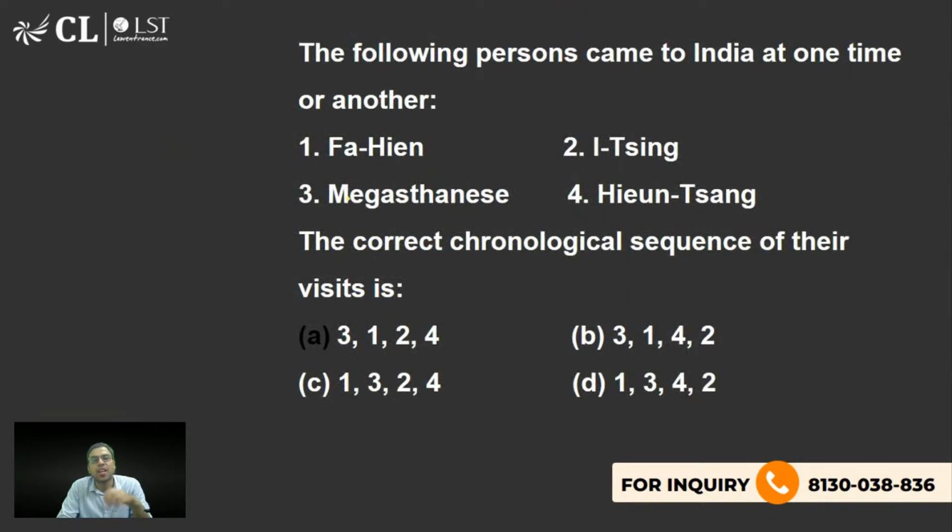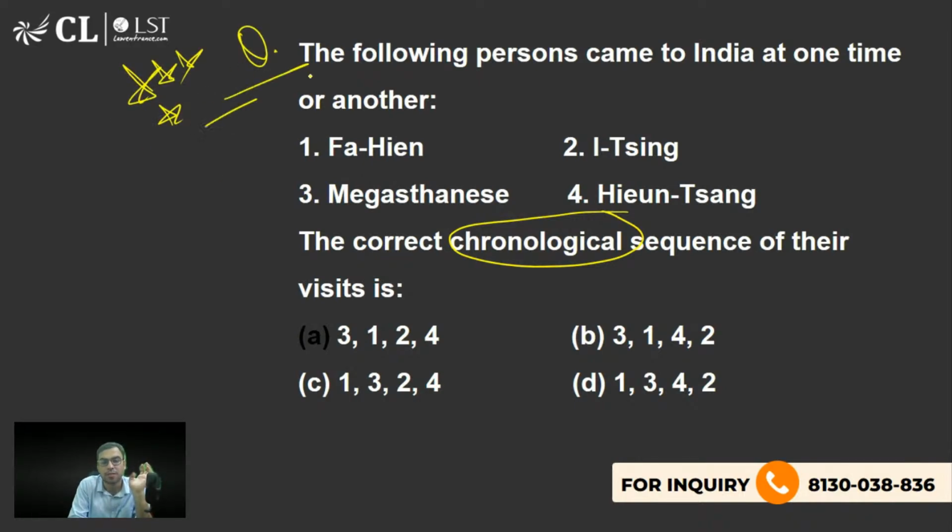The next one is about persons who came to India. Can you please tell me the chronological order of these 4 foreign travelers or foreign ambassadors who came to India? Two or three of these are very important. So I would say star mark this question. Please tell me. Tell me the sequence. Who is first, then who, then who.